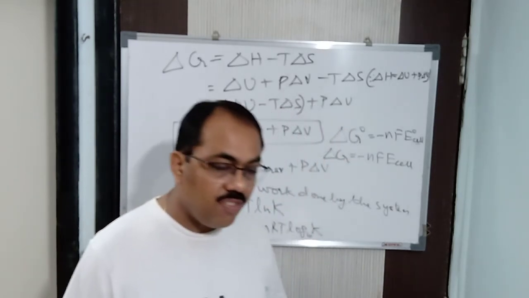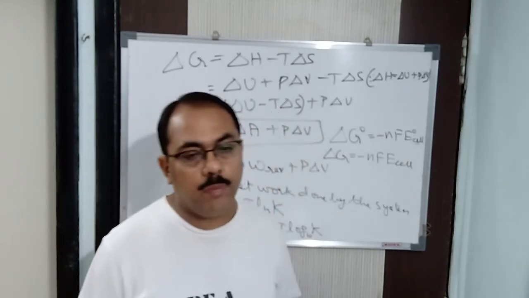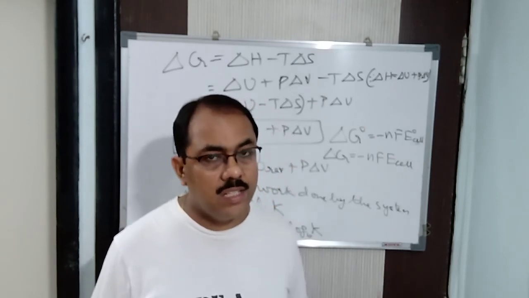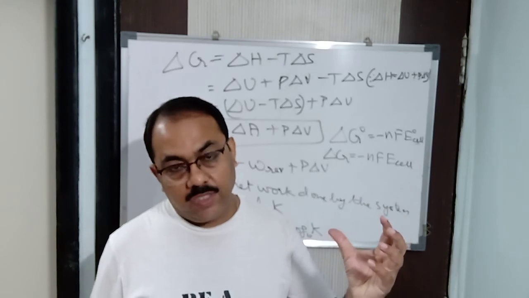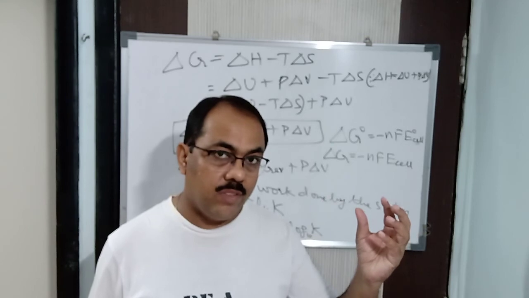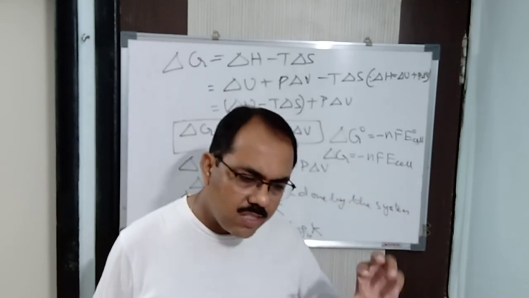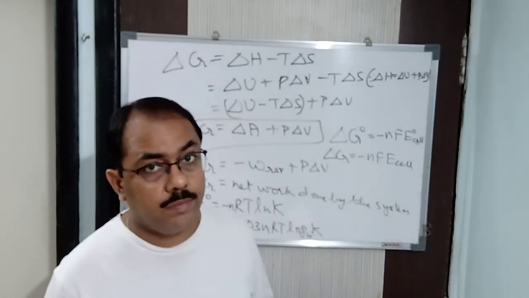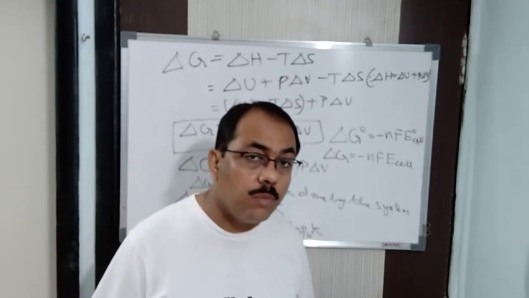Clear? If a perfectly crystalline substance is there, then its entropy is taken to be zero, because there is no randomness, no disorderliness, only orderliness. For example, take perfectly crystalline sodium chloride. It is not possible to get perfectly crystalline sodium chloride. Sodium chloride, which you'll study in higher classes, is octahedral in nature, and it's not possible to get an exactly octahedral arrangement. So as it is not possible, the entropy is also not zero.